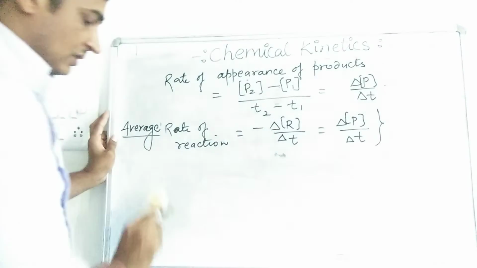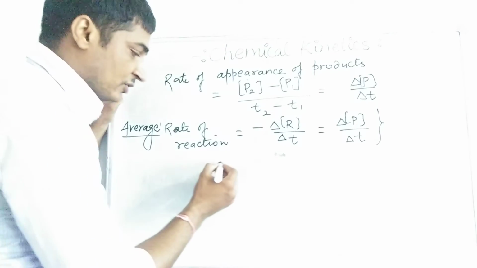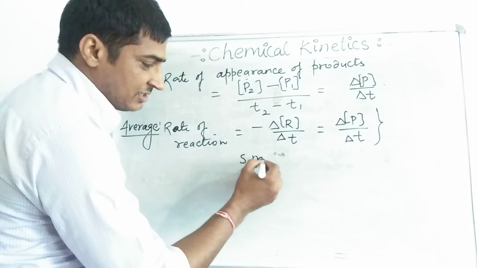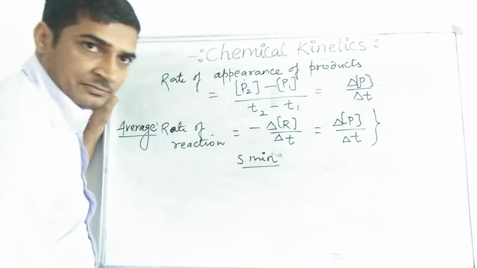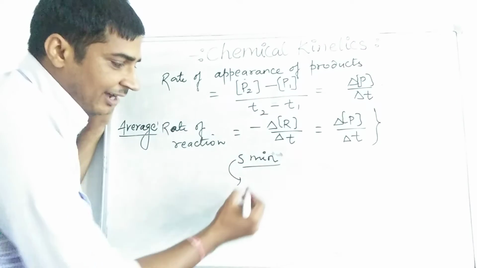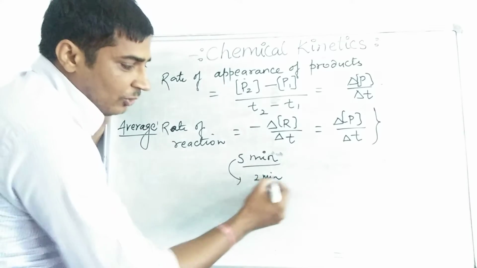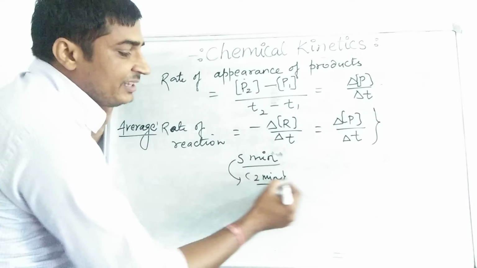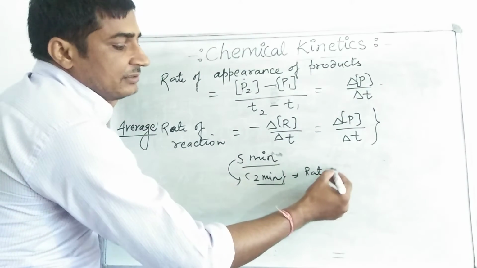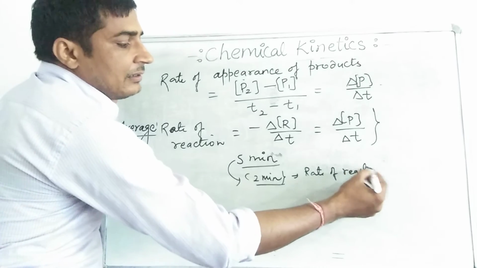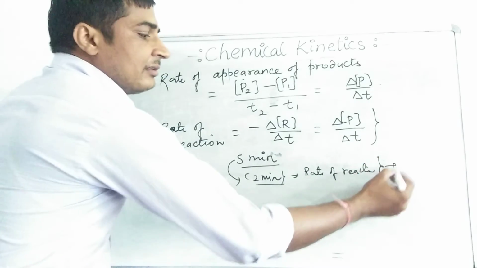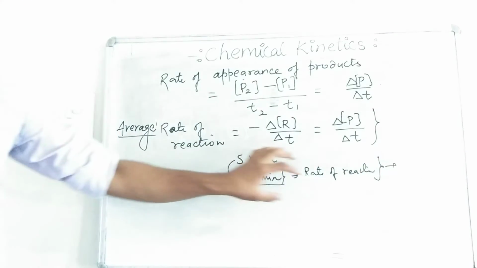Suppose a reaction proceeds for 5 minutes and we want to find out what would be the rate of reaction after 2 minutes or after 1 minute, or we can say the rate of reaction at a particular moment.